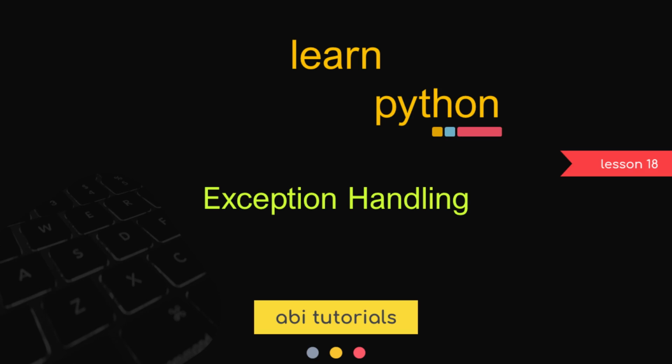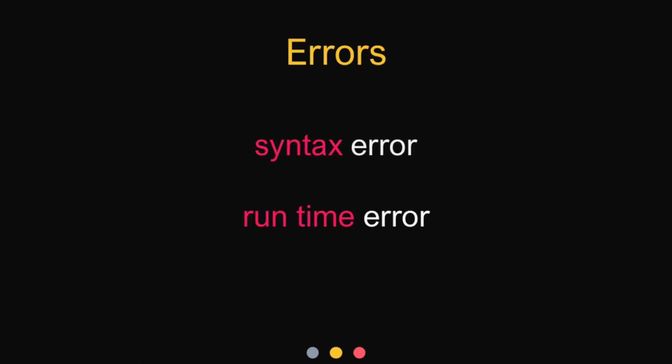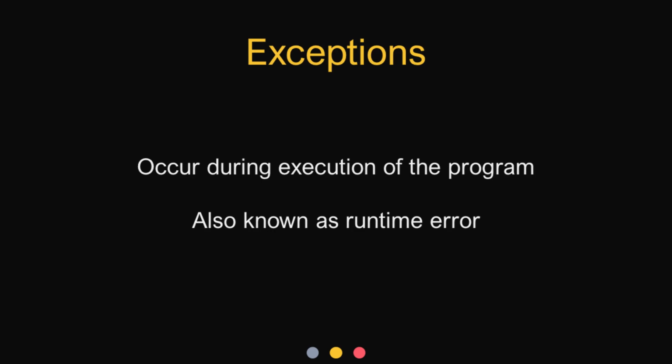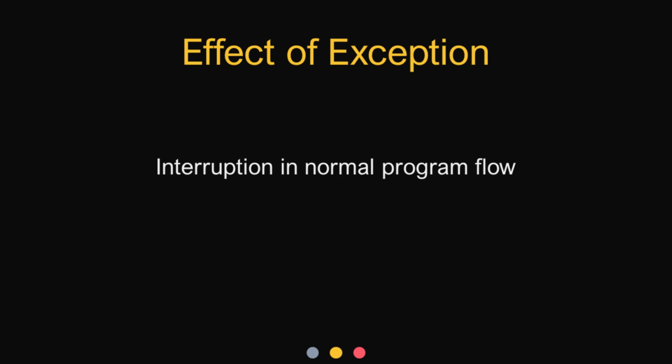Today we will cover exception handling in Python. In Python, there are two major types of errors, the syntax error and the runtime error. Syntax errors generally occur when the Python code you write has incorrect syntax. This error is also known as a parsing error. Exceptions are errors that occur during execution of the program, or that are detected when the program is running. So exceptions are also called runtime errors. When an exception occurs, the normal flow of the program will be interrupted.